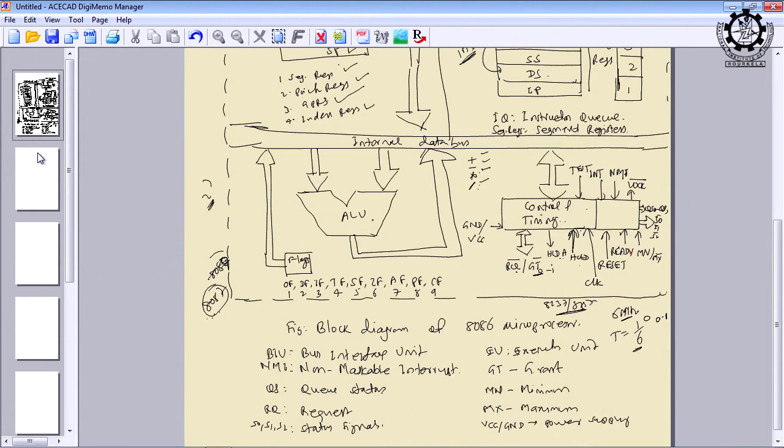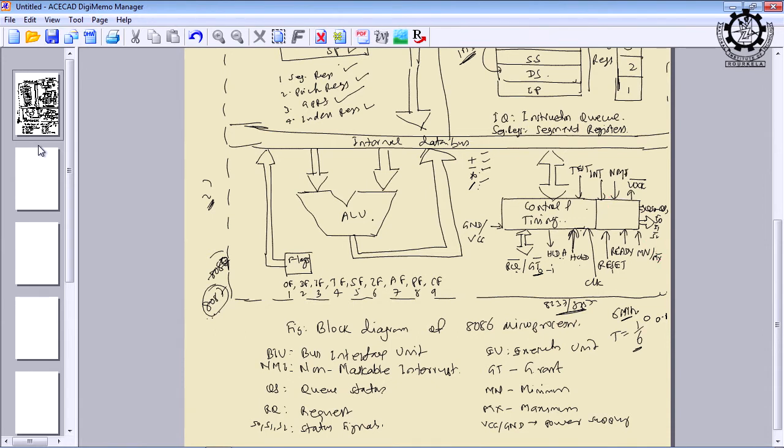And then the ready signal. The ready signal is used for the synchronization process, same as in 8085. Okay. Then reset is also the same thing. It is just like pressing the reset switch in a personal computer; it is the same as the reset switch in 8086. Okay. Then minimum and maximum mode.